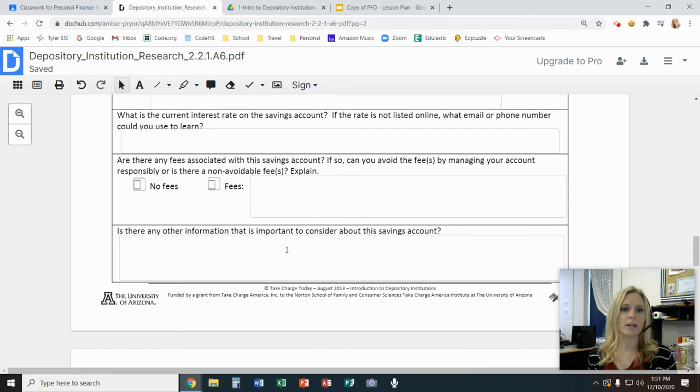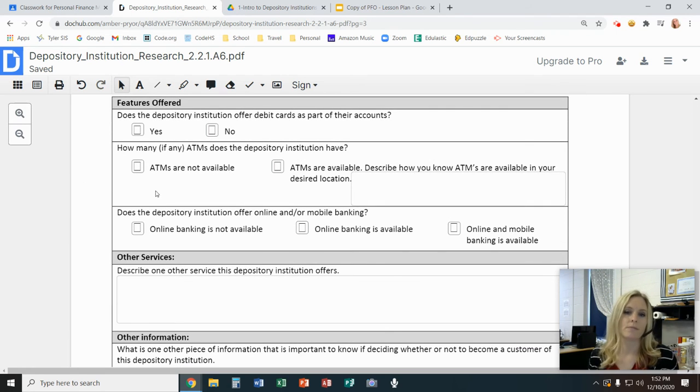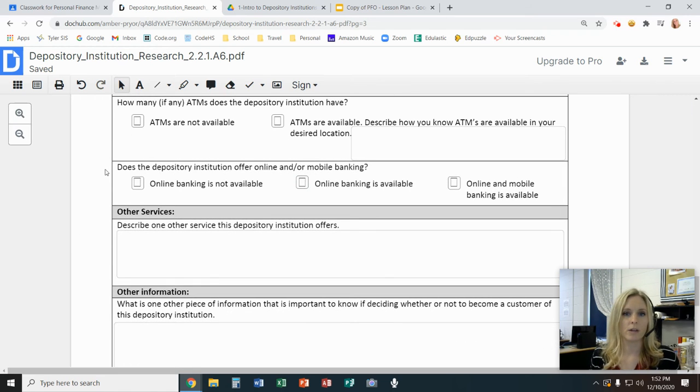And then again, is there any other information to consider about the savings account? Maybe if it has a minimum balance of $100, and maybe you would think that's something to consider. Will I always have $100 in this account? And is that realistic for me? Things like that. Then you're going to look for some other features. Do they offer debit cards? Okay. Yeah. Again, this is a little outdated. Everybody offers debit cards now. How many ATMs do they have? And do they offer online and or mobile banking? And so you'll check the appropriate box there.